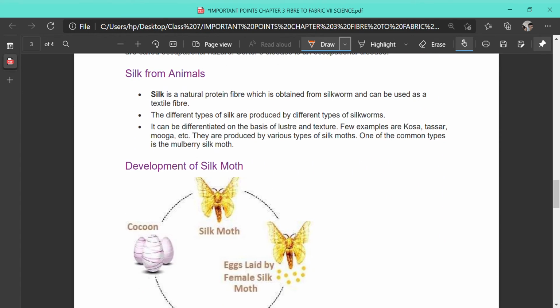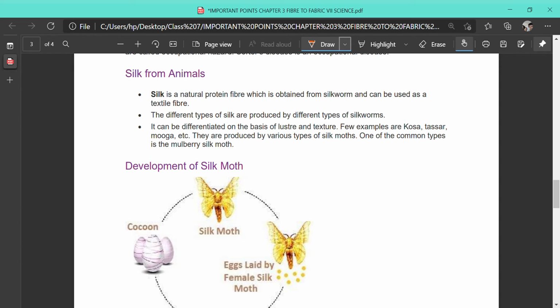Silk is a natural protein fiber which is obtained from silkworm and can be used as a textile fiber. The different types of silk are produced by different types of silkworms. So different varieties and qualities of silk may be obtained from different silkworms. Silkworms generally eat mulberry leaves, but it's not general because different types of silkworms eat the leaves of different types of trees.